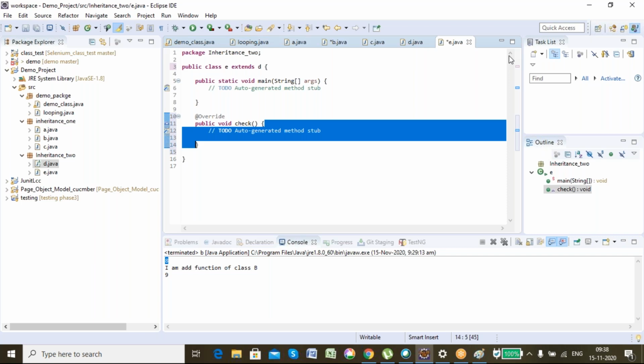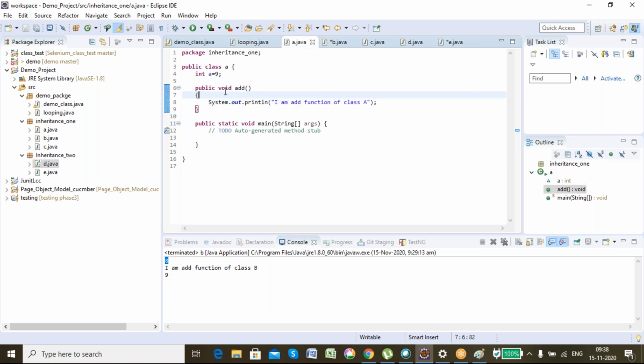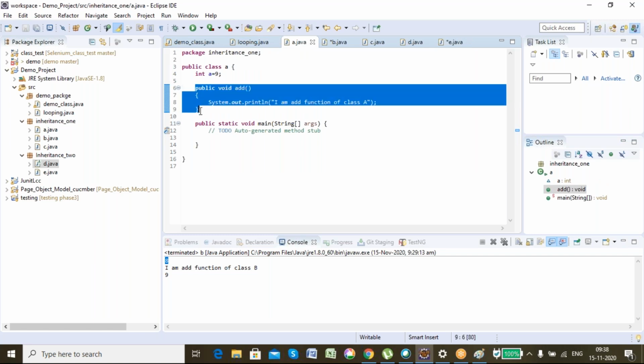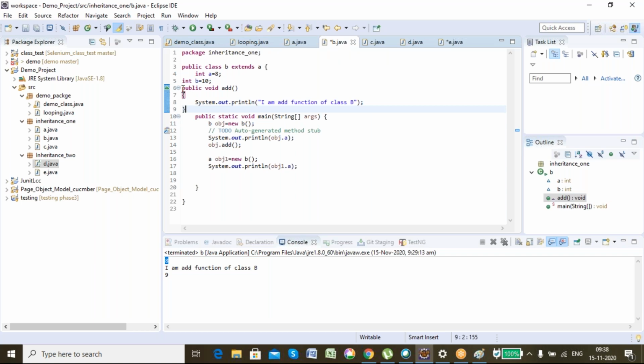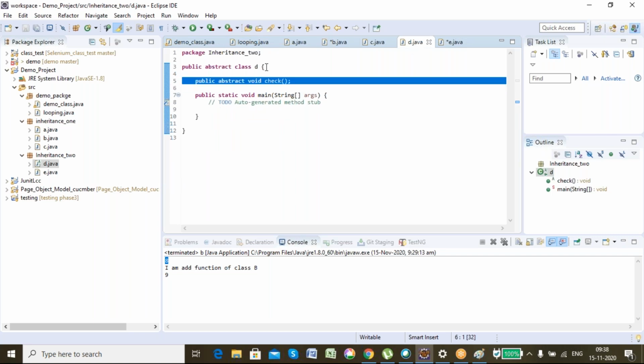Still have doubt? Yeah, can you explain this again? See, let's take class A and class B. In class A, which is a normal class, I have a function public void art. And class B inherits class A. Even though I don't define this particular function, it is okay. It is not an error. But now see, D is an abstract class, and it has an abstract method which doesn't have a body.